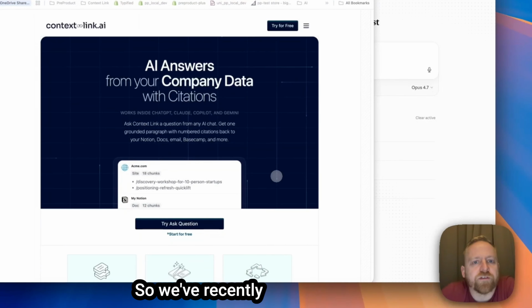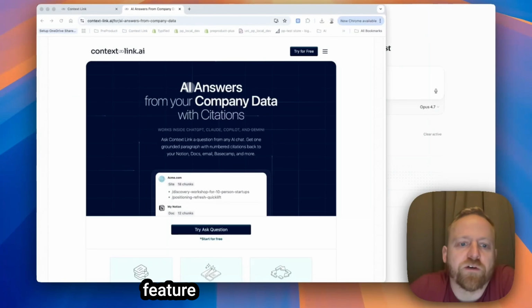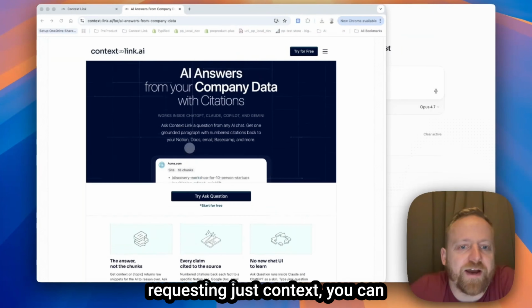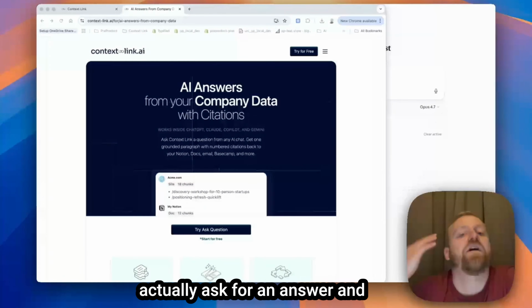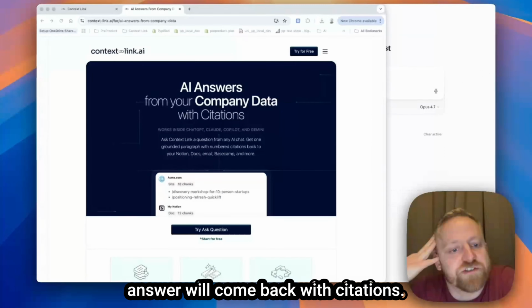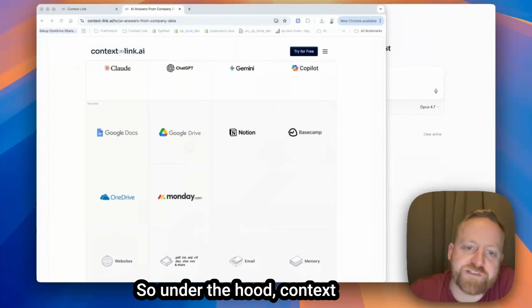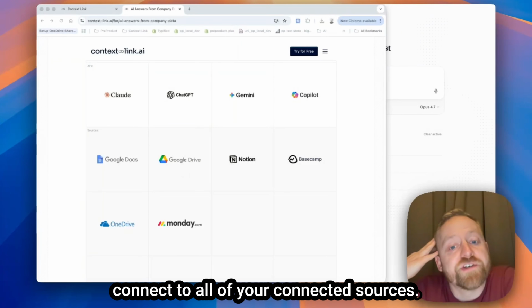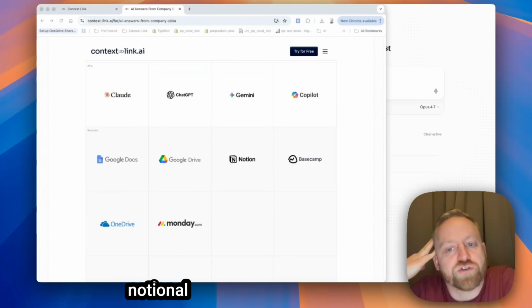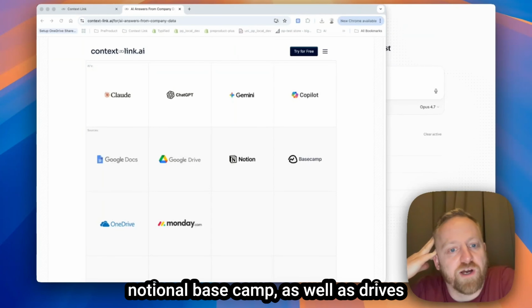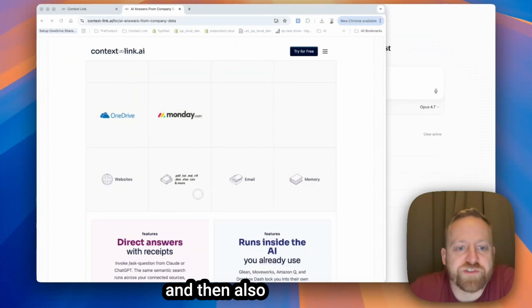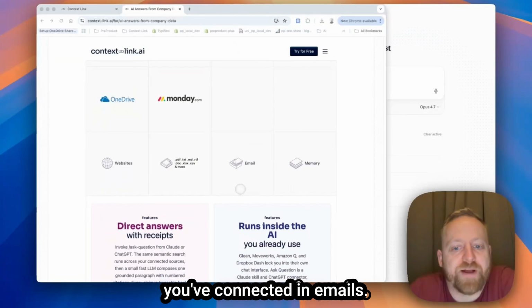So we've recently released this new feature where, instead of requesting just context, you can actually ask for an answer and the answer will come back with citations. Under the hood, Context Link will connect to all of your connected sources: knowledge bases like Notion or Basecamp, as well as drives like Google, OneDrive, etc., and also any websites you've connected and emails.